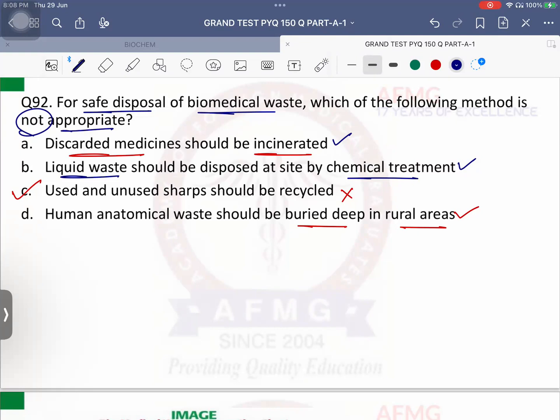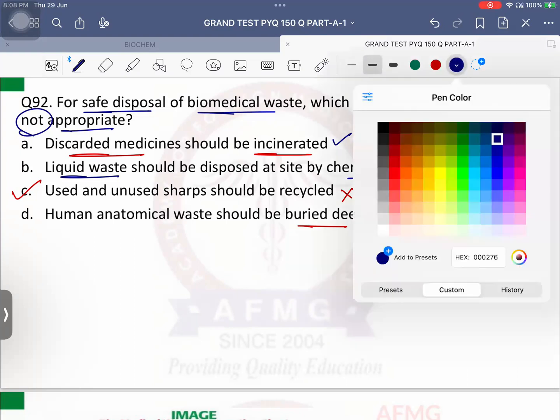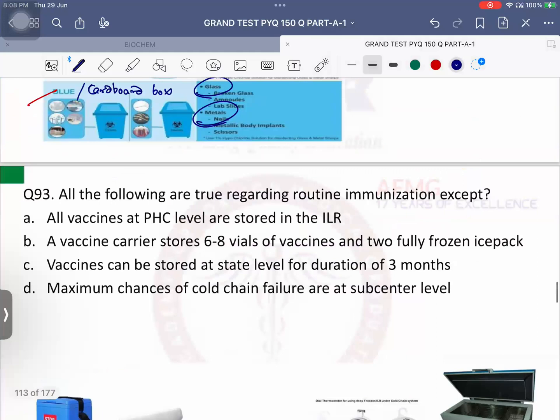Even if you try to disinfect it, there are chances it will get contaminated. That's the reason why usually we don't try to handle sharps. Okay, we try to send it to landfills directly. No issues with this. Question number 93.